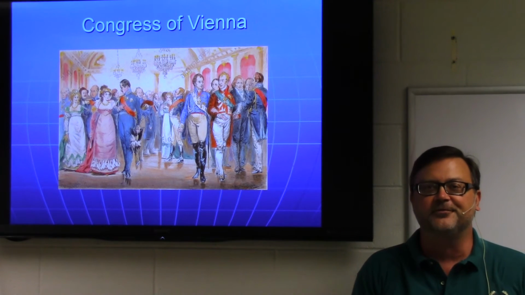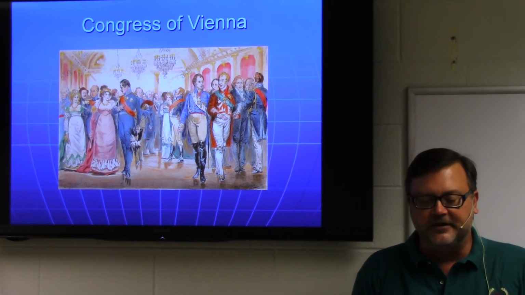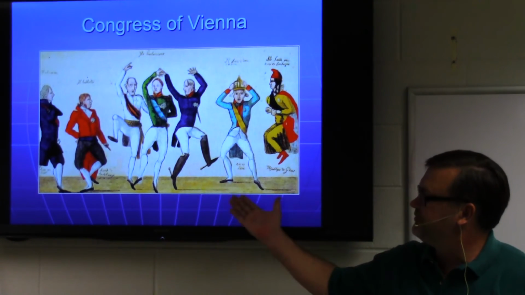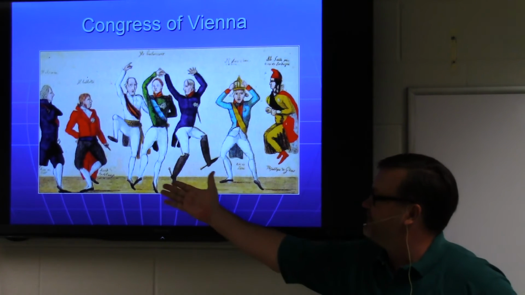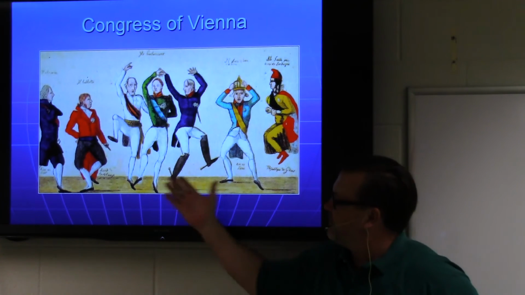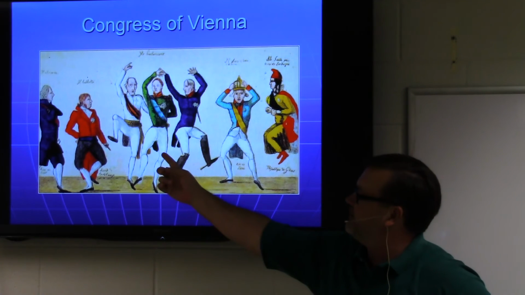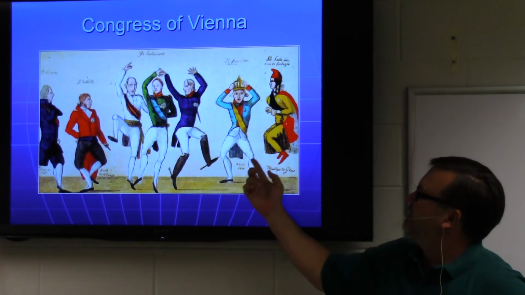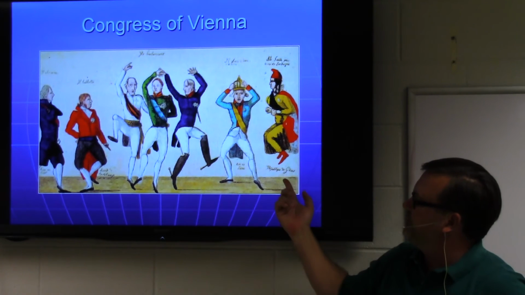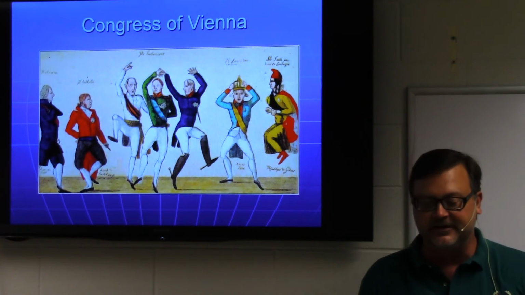So that's a lot of fun to read about, how the European diplomats behaved, and all the monarchs are there, the Tsar is there, the King of Prussia is there, the Austrian Emperor is there, all the diplomats and all the kings misbehaving. In fact, here are some cartoons showing not just the dancing, but what these monarchs are doing, just dancing around. If you want to try to see some of these people, there's the Foreign Minister of England, Castlereagh. Here's the Emperor of Austria, the Tsar of Russia, the King of Prussia. This appears to be a French revolutionary, appears to be hopping mad. And this is the King of Saxony, which we'll talk about in a second, because Saxony is going to be punished in all this.